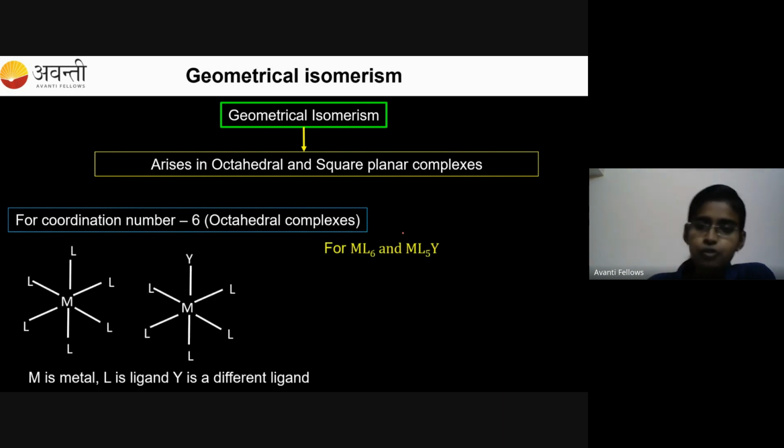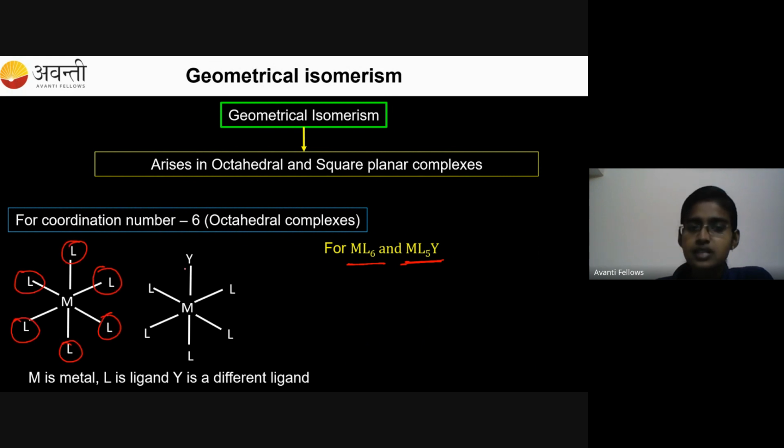For this type of octahedral system where you have 6 same ligands, or 5 similar ligands and 1 different ligand, these 2 systems will not exhibit geometrical isomerism. In the first system, all 6 ligands are same, and in the second case, 5 are same and 1 is different.